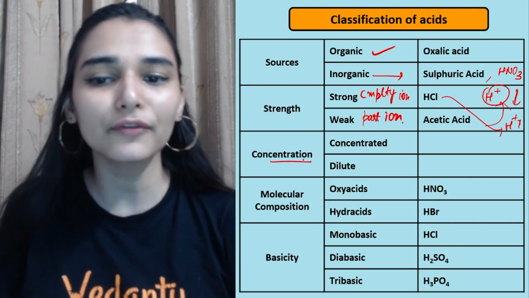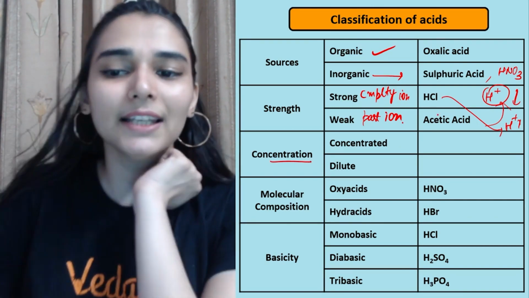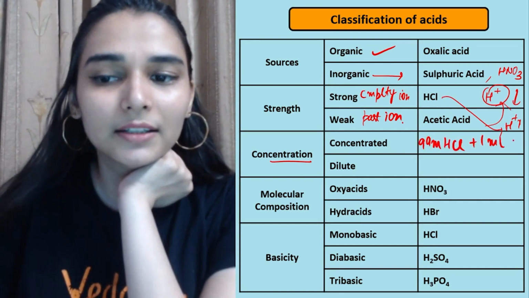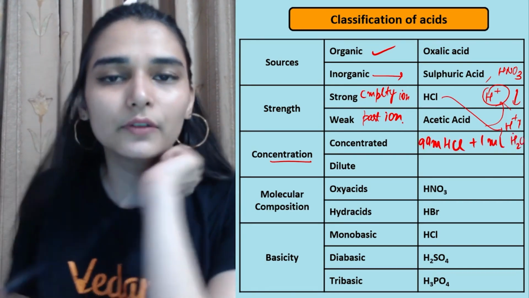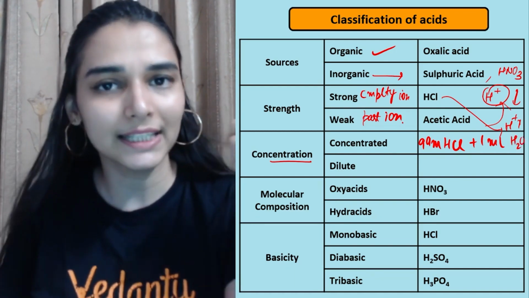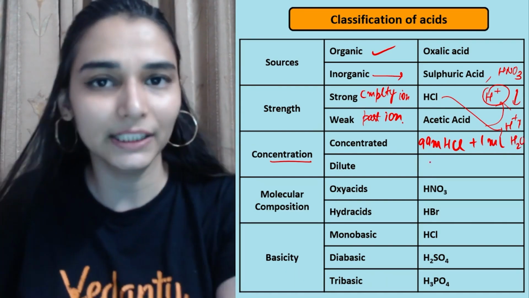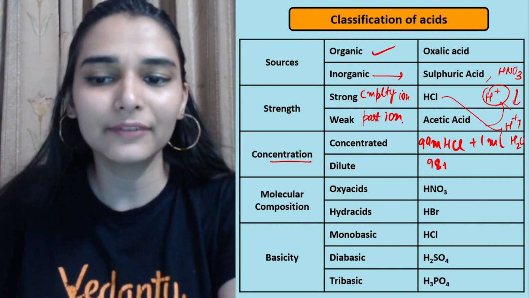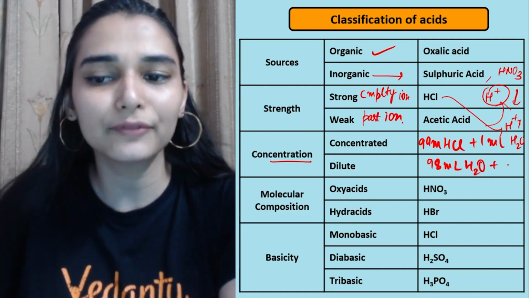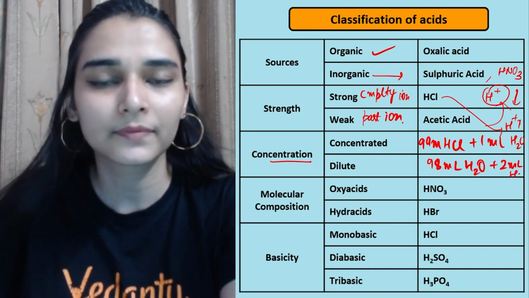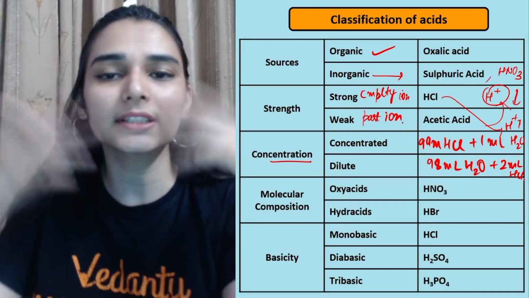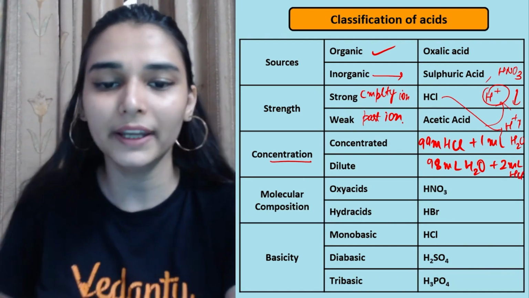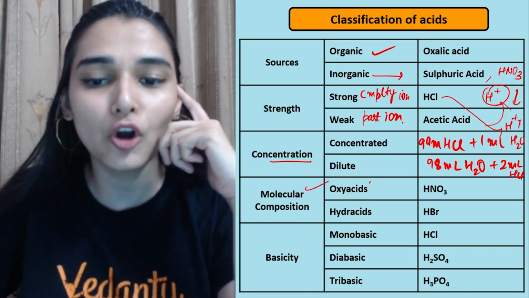Then on the basis of concentration, let's say I have taken 99 ml of hydrochloric acid added to 1 ml of water. When the amount of acid is high and water is less, that is a concentrated acid. You have a dilute acid in which the water content is more. Let's say I have 98 ml water and I have just taken 2 ml of acid. Clearly water is more and the amount of acid is less, so that would be a dilute acid on the basis of concentration.